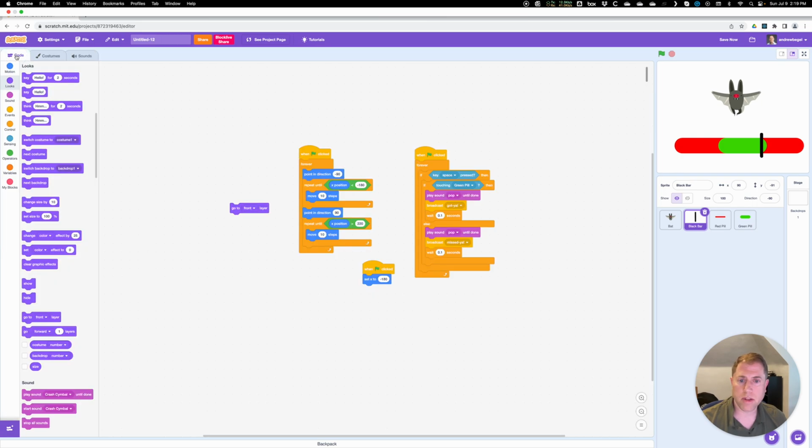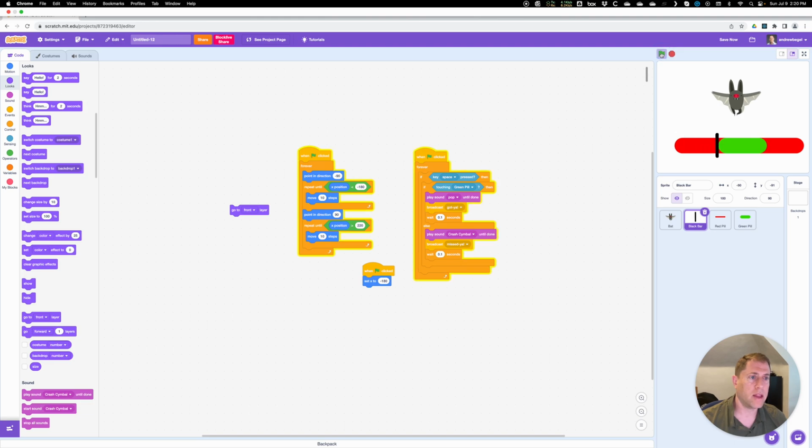And now if we go back to the code, we can use the crash cymbal sound because it now shows up in our sound pop-up. So let's pick crash cymbal, and if we play, then we hit the pop when we hit the green part. If we hit the green, it spins the bat, and if we hit the red, then it plays the cymbal sound. Great.